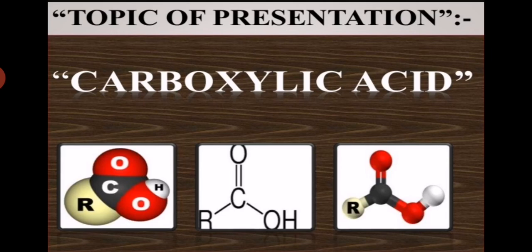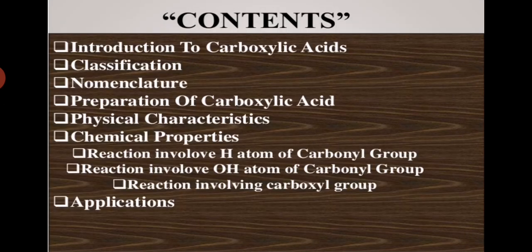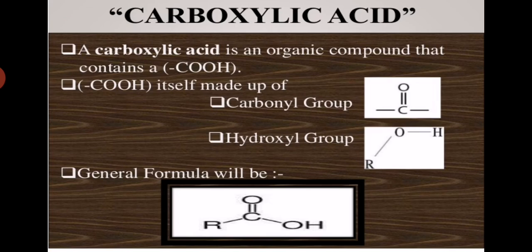In today's class we are going to discuss the topic carboxylic acid. This contains the introduction of carboxylic acid, their classification, nomenclature, the preparation of carboxylic acid, and the physical characteristics. Carboxylic acid is an organic compound that contains a carboxylic group, that is COOH. This COOH carboxylic group is itself made up of a carbonyl group, that is C=O, and a hydroxyl group.